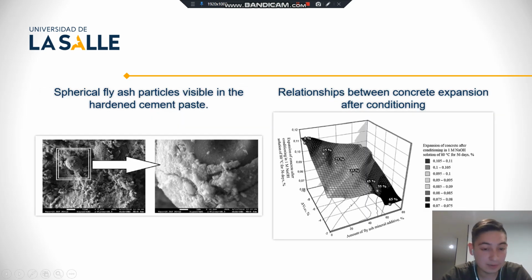The image presented in the following figure shows fly ash particles visible in the hardened cement paste. This reaction restricts the formation of alkaline silica gel in the contact zone between the aggregates and the binder material, and such concrete becomes resistant to ASR. And finally, in this figure, the expansion rate does not exceed the allowed expansion limit value of 0.1 percent after conditioning in a sodium hydroxide solution at 84-56 days, and said concrete is resistant to ASR.